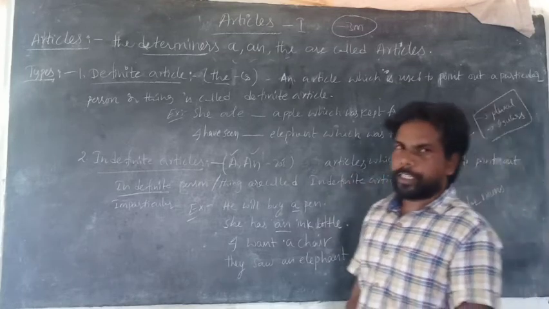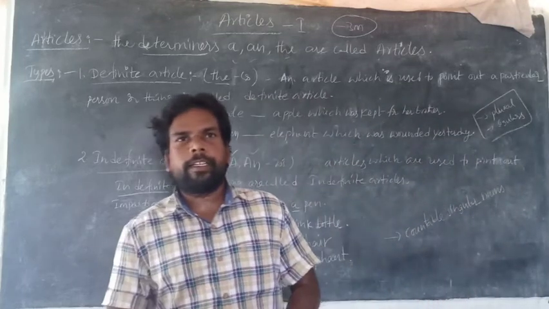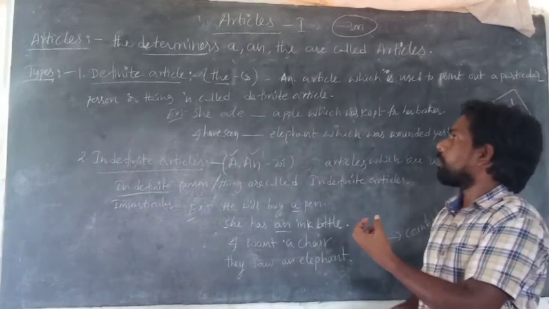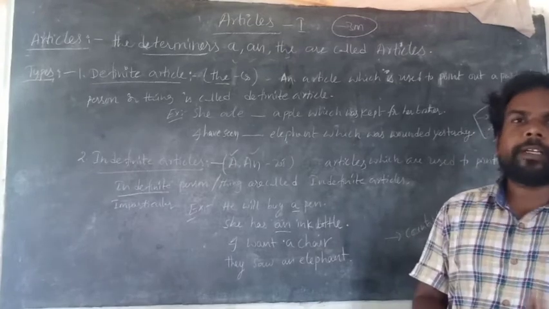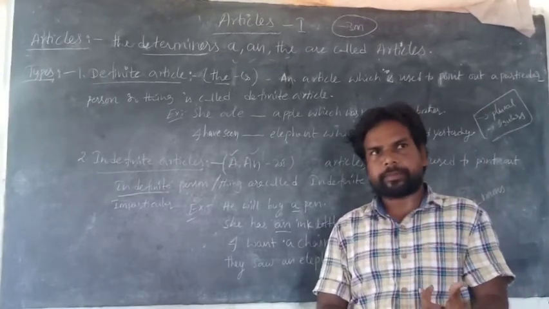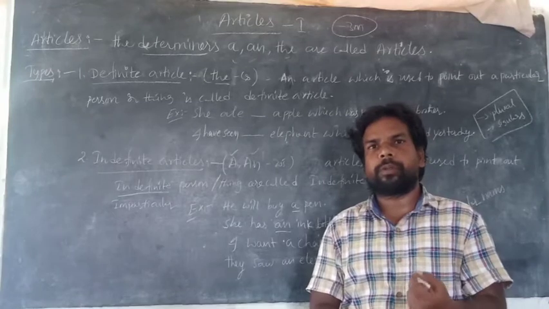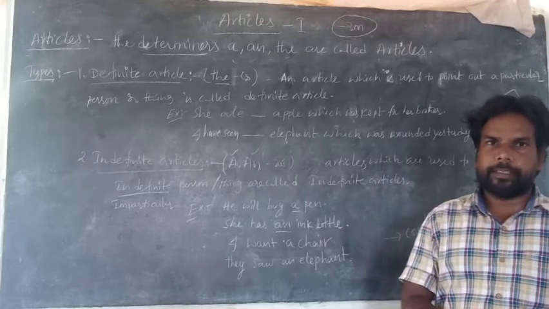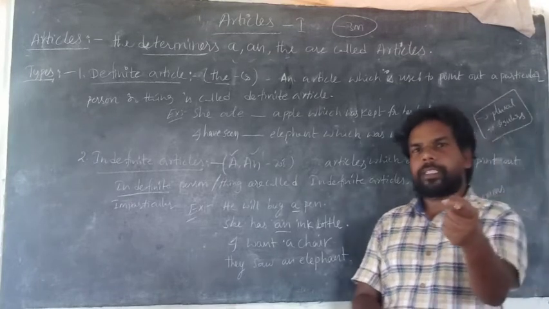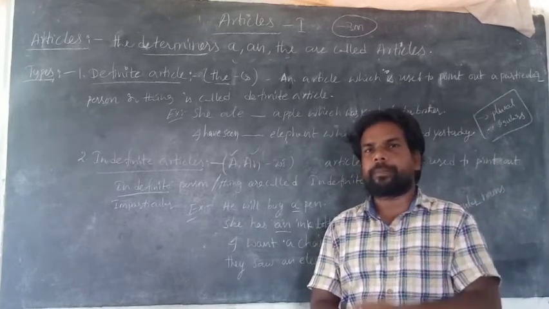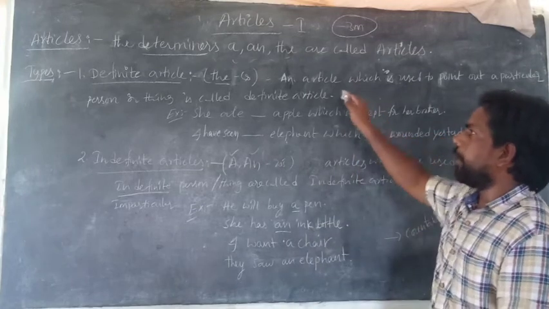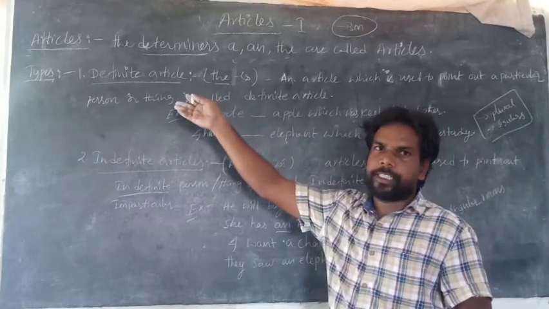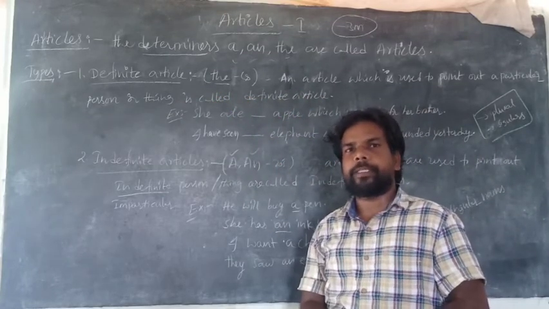So what is the definite article? A definite article is used to point out a particular person or particular thing. An article which is used to talk about a particular person or particular thing is called a definite article. Its name is the definition. Definite means particularized one.